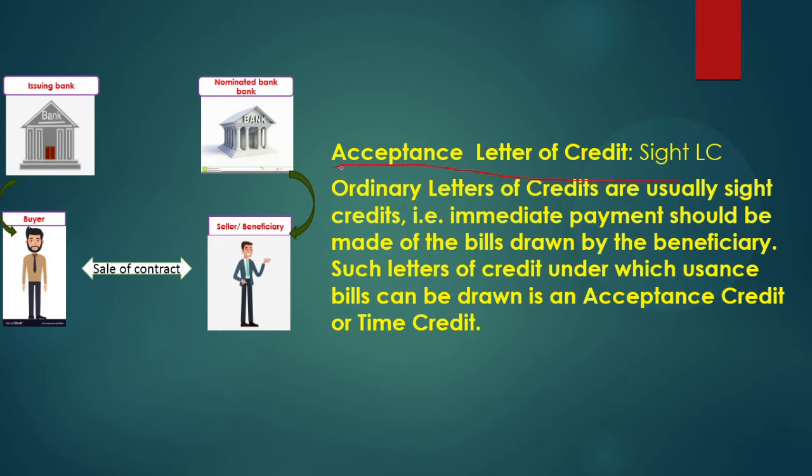This is a very basic thing, and it is also called a sight LC. The word itself has a connection with the process. The buyer approaches the issuing bank and the LC is issued and given to the nominating bank, which gives it to the seller.